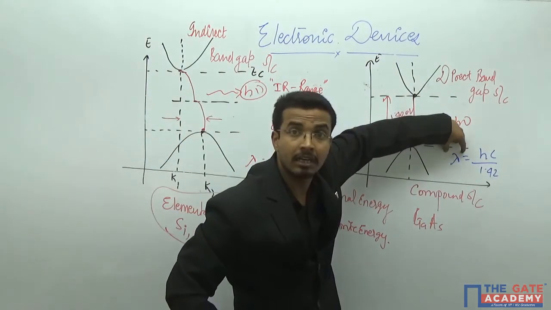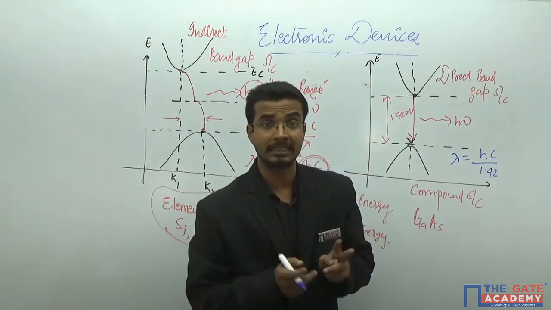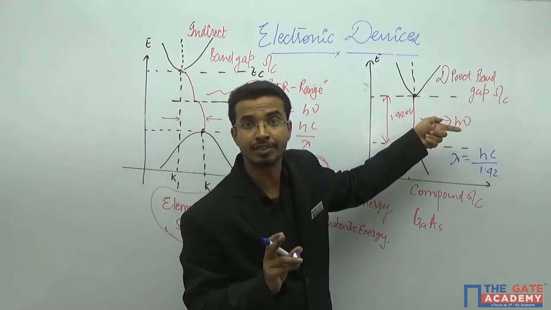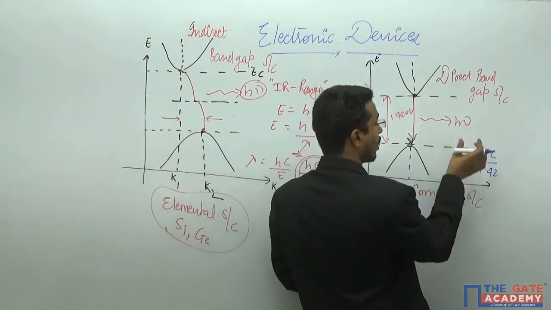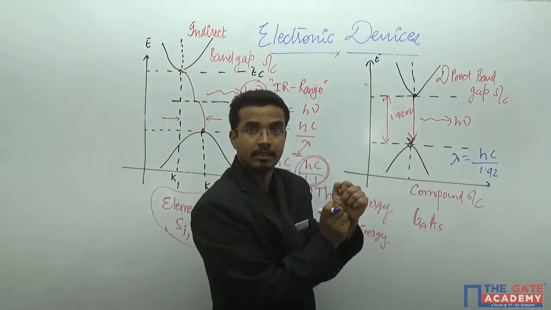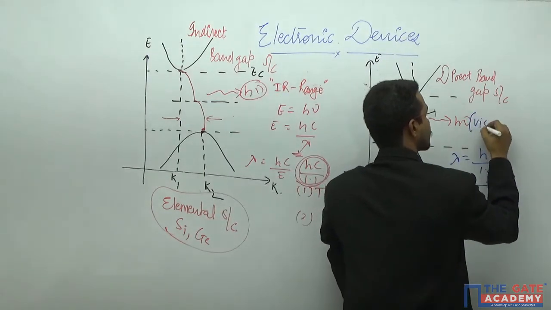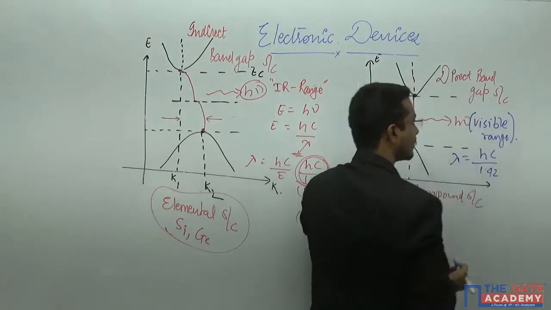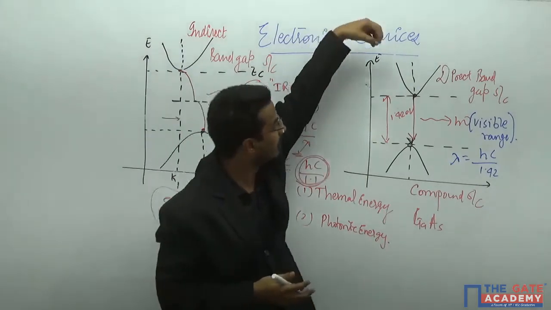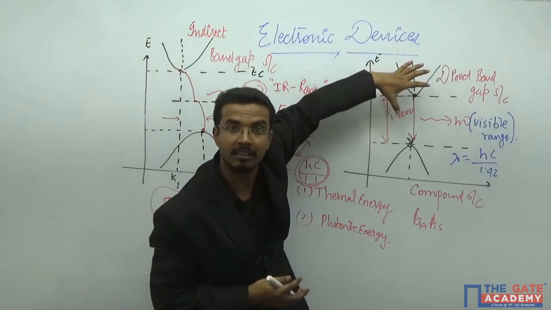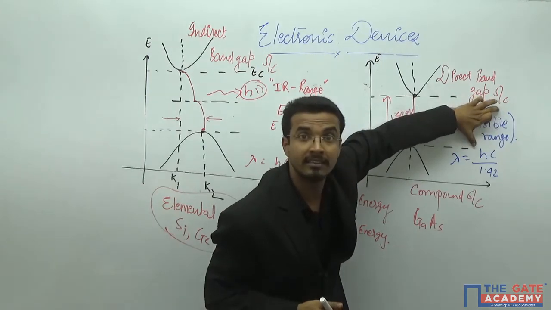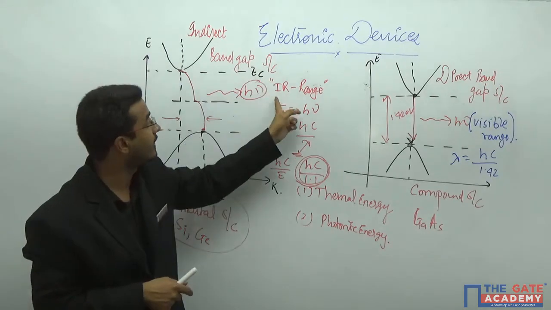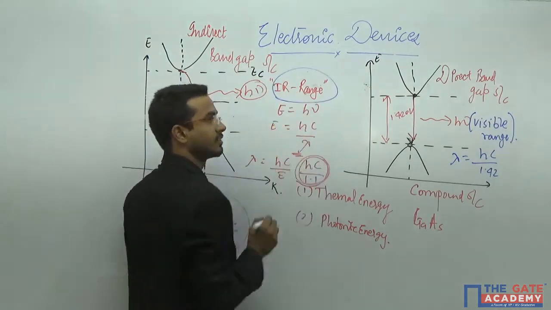This lambda will occur in the range of visible light. Instead of IR, you will get a photon in the visible light range. So if this is a direct band gap material, then this will be in the visible range. Whenever you use this particular material, it will provide light in the visible range, and this particular material will provide light in the IR range.